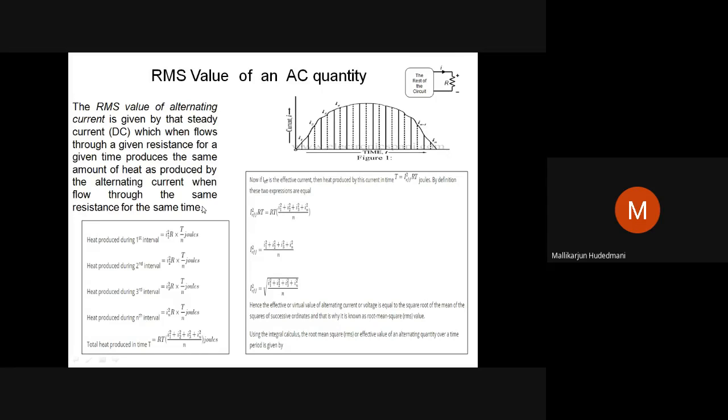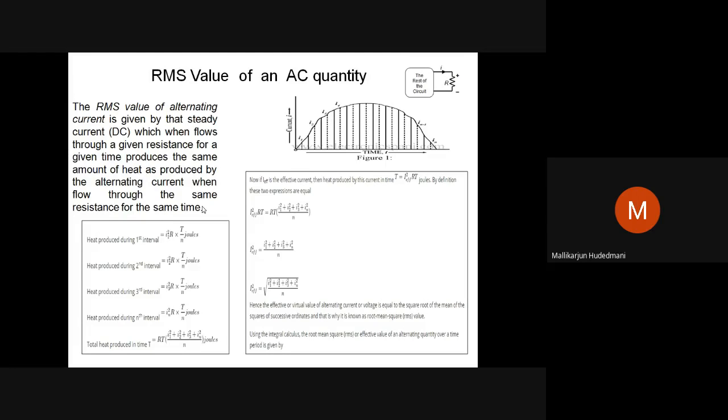Your experiment shall lie in two parts. Apply the unknown quantity whose RMS value you want to define to a known resistor for a known amount of time. Quantify the total heat produced. Record it. Then remove the unknown source. In its place, connect a DC source. Inject the current such that, within the same time duration T seconds, through the same resistor R, the heat produced with DC becomes equal to the heat produced when you applied alternating current.